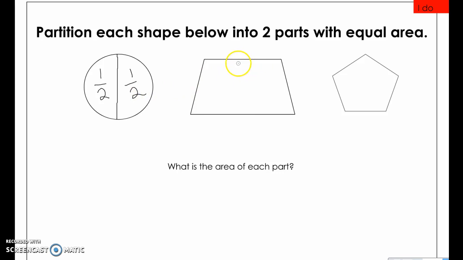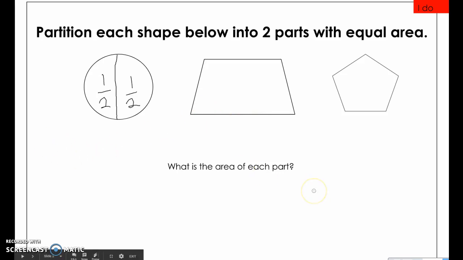Let's take a look at the trapezoid. If I drew a line here in the middle of the trapezoid, that wouldn't work because my sections would not be equal. The top is smaller than the bottom, so I have to find a way to split this that makes the sections equal. So instead of splitting this trapezoid this way, we're going to come to the middle and split it right here so that if I were to fold it in half, the two parts would have equal area, or the same amount of space in each part. So now each section is 1/2 of the total area. The area of each section is 1/2.